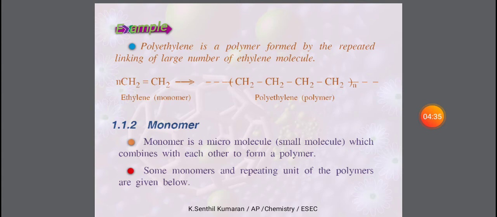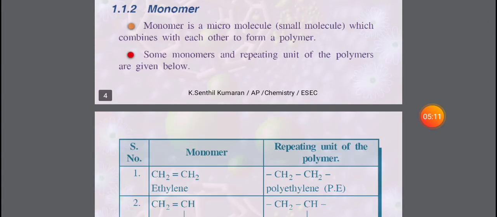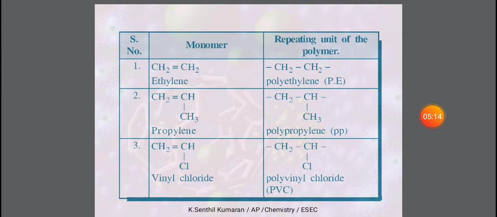In daily life we see polythene paper, which is made by this process. Then we go to the monomer. A monomer is a micromolecule, that means a small molecule, which combines with others to form a polymer. So monomers are small molecules joined together to form macromolecules like a polymer. Some monomers and repeating units of polymers are given below. Here I have given some examples.